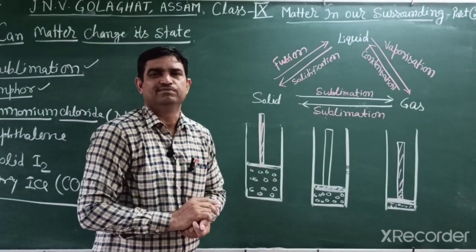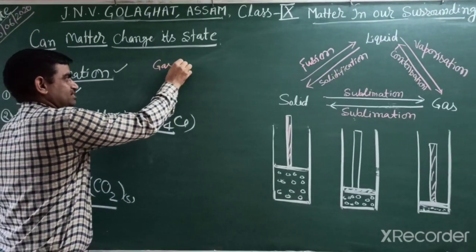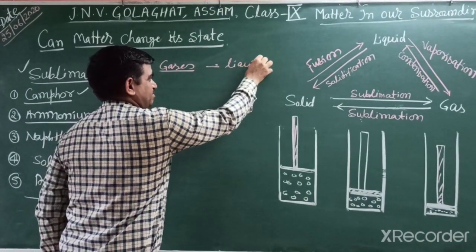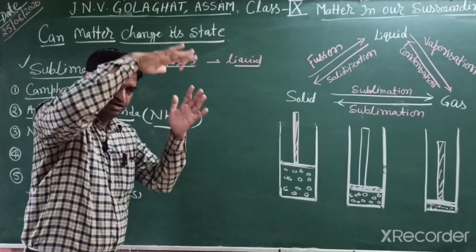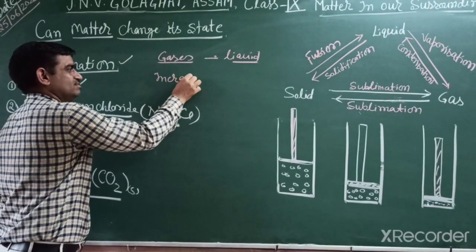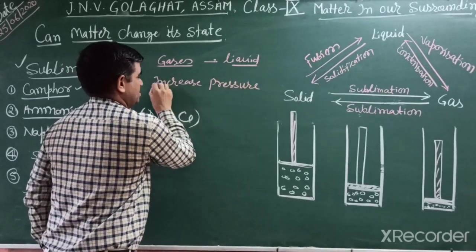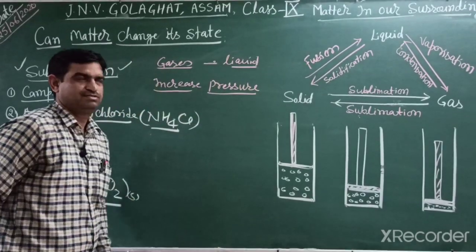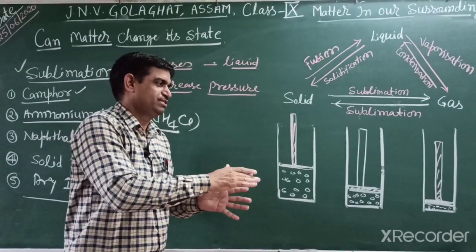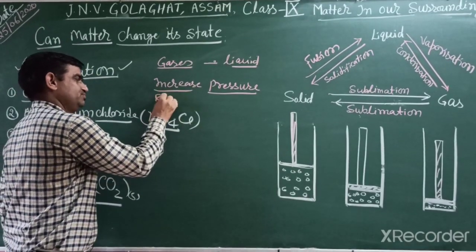But in another condition, if we want any gaseous substance to change into liquid state, what will we do? We have to increase pressure. If you want to liquefy any gas, we have to apply pressure, so the gas converts into liquid state. But another thing is that we reduce temperature.